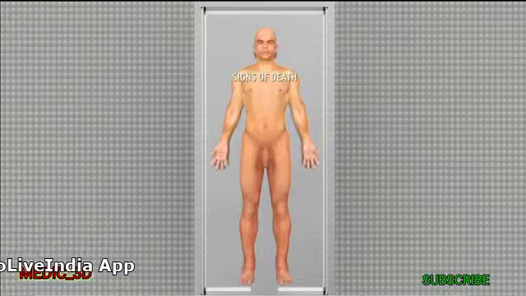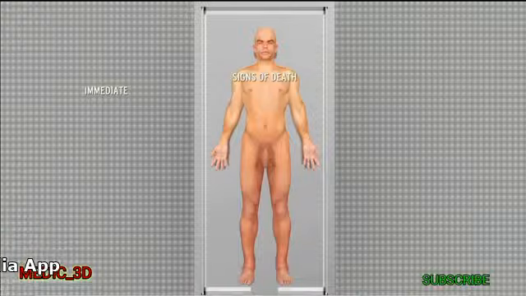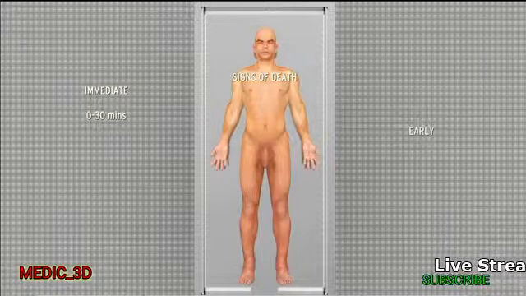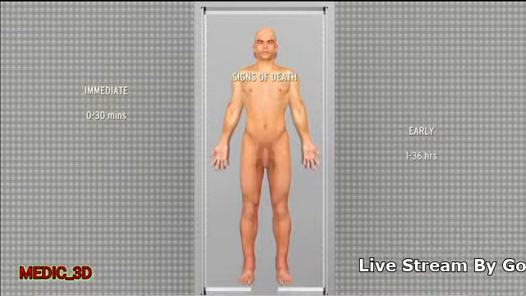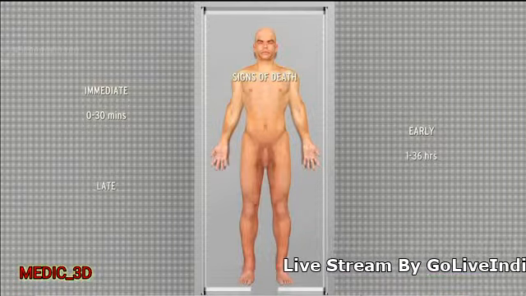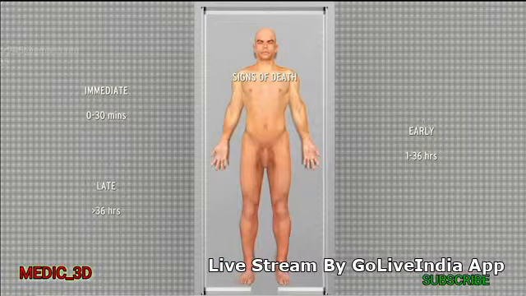Signs of death are divided into 3 types. Immediate signs of death, also called somatic death, which starts from 0 to 30 minutes. Early signs of death, which can also be called molecular death, which range between 1 hour to 36 hours after death. Late signs or molecular death, which happens after 36 hours.